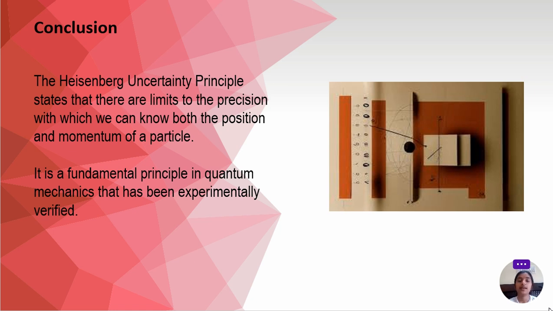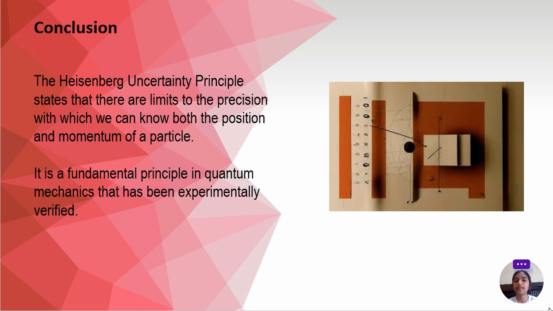Next is the conclusion. The Heisenberg uncertainty principle states that there are limits to the precision with which we can know both the position and momentum of a particle. It is a fundamental principle in quantum mechanics and has been experimentally verified.